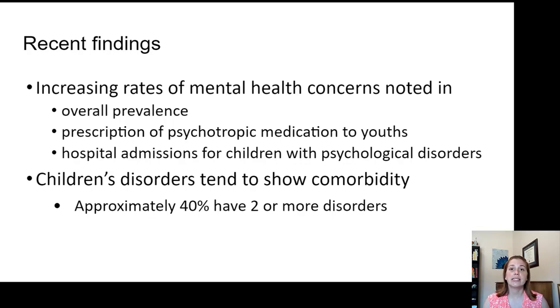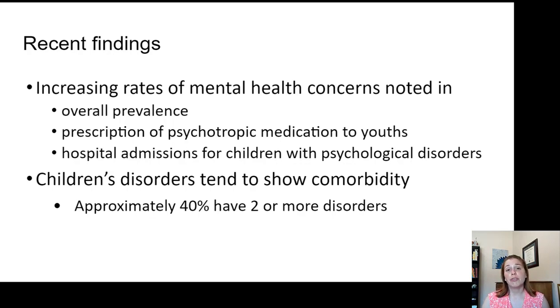We also see that there are more prescriptions of psychotropic medications, so things like stimulant medications for ADHD, or anti-anxiety and depression medications for children with anxiety and depression. But again, that also goes along with that increase in prevalence. We see more of it, and then we see more medications being used. And we'll be focusing on hospital admissions. We have some really great videos to show you about how we have this increase in hospital admissions, but at the same time don't have enough beds for long-term treatment.